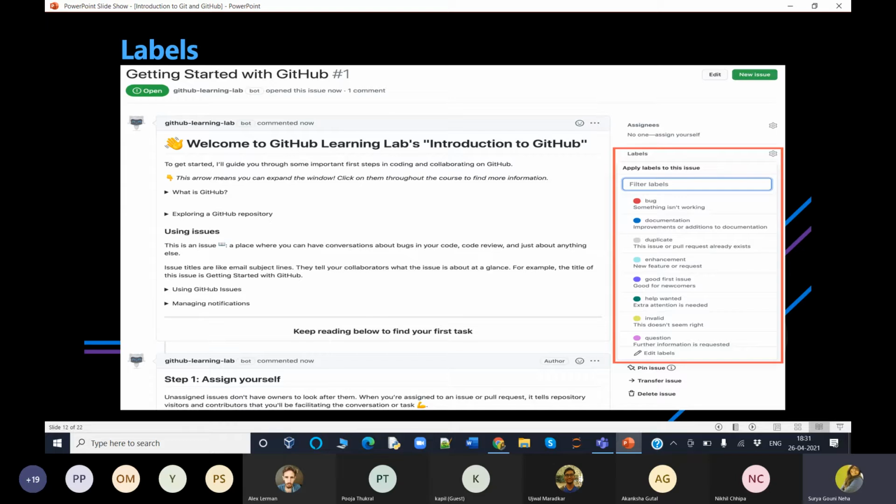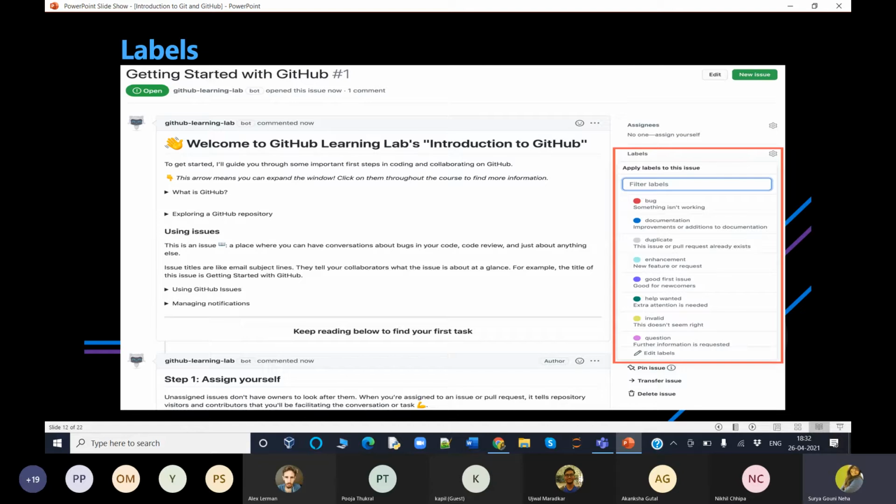As you can see, labels provide a way to categorize and organize issues and pull requests in a repository. As you create a GitHub repository, several labels will automatically be added for you and new ones can also be created. Examples you can see with multiple dotted colors here. Bug means something is not working. Documentation means improvements and additions to documentation.